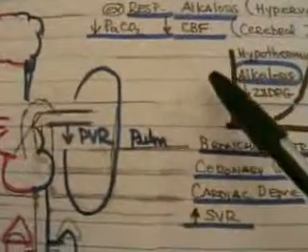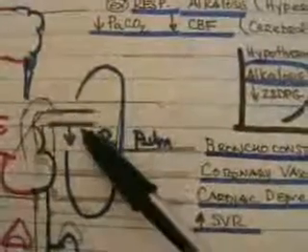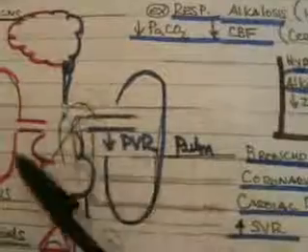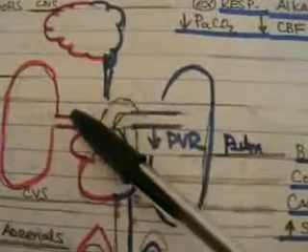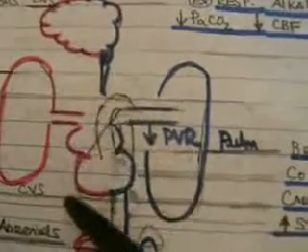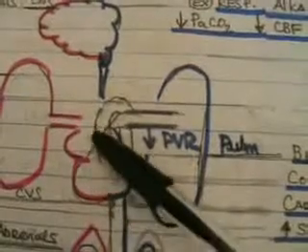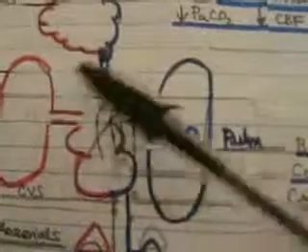Likewise, in an alkalotic environment, you have a decrease in pulmonary vascular resistance, as opposed to the increased pulmonary vascular resistance that you would sustain in an acidotic environment. An increased pulmonary vascular resistance would put more strain on the right heart as it's pumping blood from the right ventricle into the pulmonary artery in order to get oxygenated within the lung tissue.